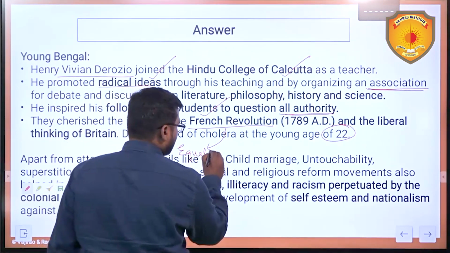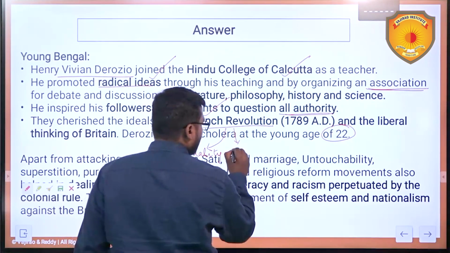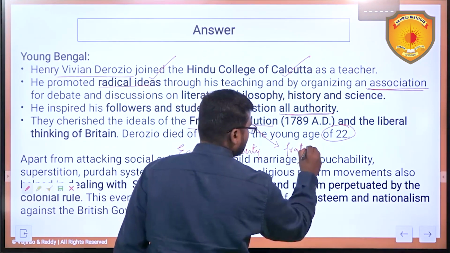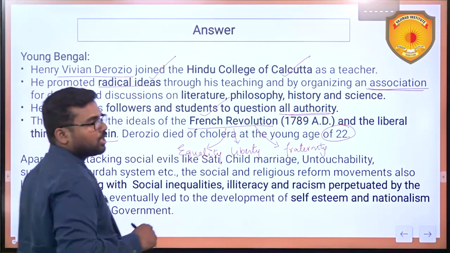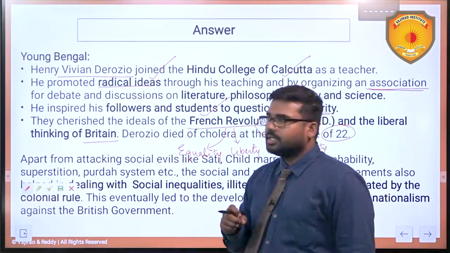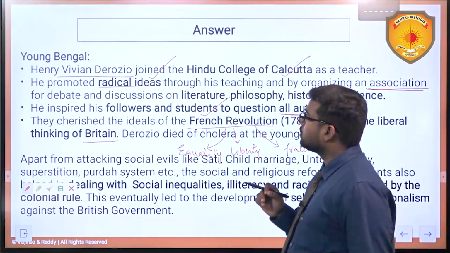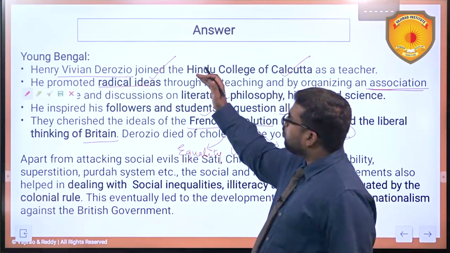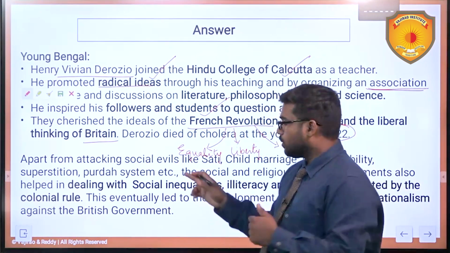Even now we have them as our core principles enshrined in our constitution, preamble and all, like liberty, freedom and fraternity, the brotherhood. You can highlight these also, and the liberal thinking of Britain. So these are some of the contributions of the Young Bengal movement and Derozio. Now towards the end we need to conclude after providing all these contributions. So this is where we are going towards the conclusion. See what they did, the significance of it, that is what we need to put and conclude it on a positive note. Look at this.